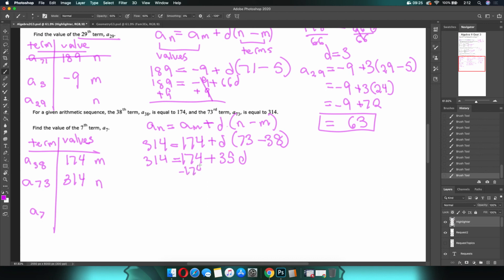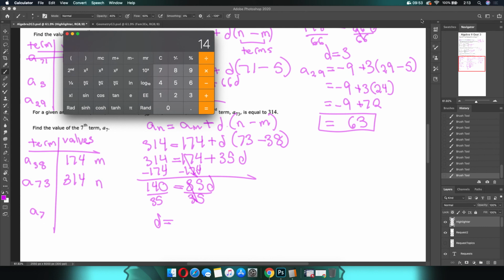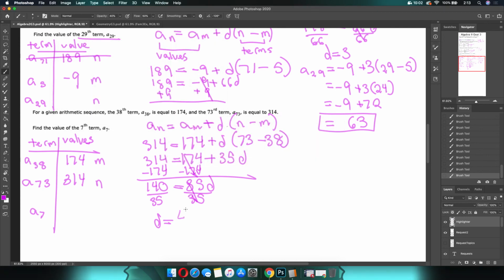Minus 174, minus 174. Let's see here. So that's going to be 140 equals 35d. Divide by 35. Divide by 35. d equals, is it 7? No, it's 20. Let me double check. All right, so 140 divided by 35 is, oh, 4. I wasn't even remotely close. That's embarrassing. So 4. All right, so now we're done with that.